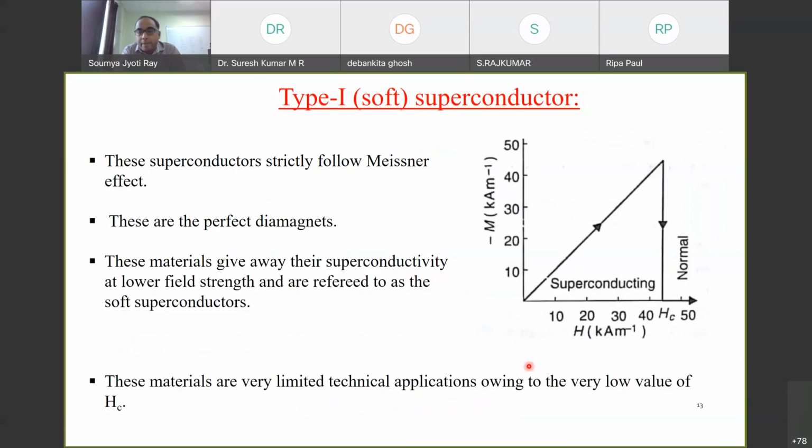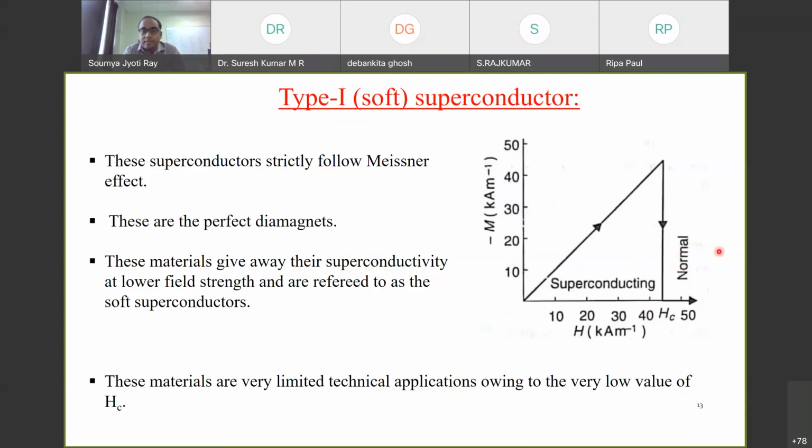If I look at the magnetization versus magnetic field graph here, I can see that it gives an almost linear slope between the magnetization and field. Above a certain field, called the critical field or HC, this material does not contain any magnetism at all. So it becomes non-magnetic, or a normal metal.